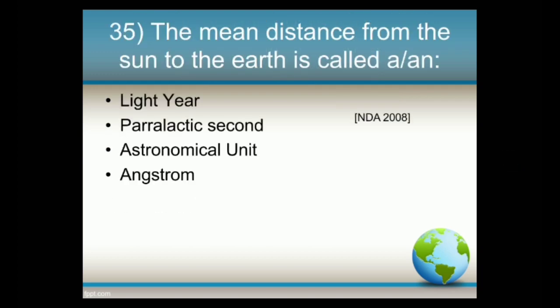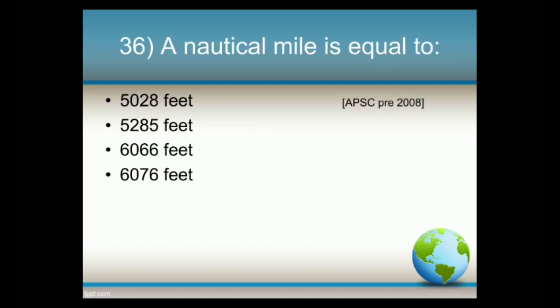Next question, the mean distance from the sun to the earth is called: options: light year, parallactic second, astronomical unit, angstrom. And the answer is astronomical unit. Next question, a nautical mile is equal to: options: 5,028 feet, 5,285 feet, 6,066 feet, 6,076 feet. And the answer is 6,076 feet,